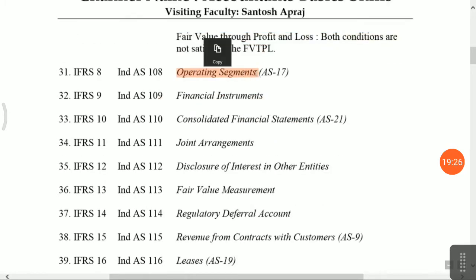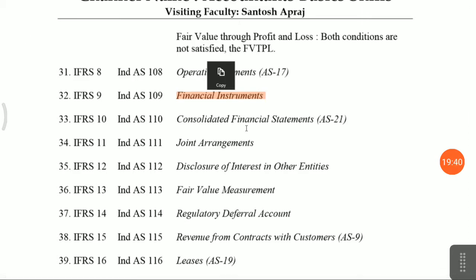Operating segment, how to present your geographical income, how to present your revenue income, that is given. Financial instrument. Okay, this is the most critical factor for the international accounting standard. We will explain in detail when we take up the accounting standard. Consolidated financial statement, joint arrangement, disclosure of interest in other entities.